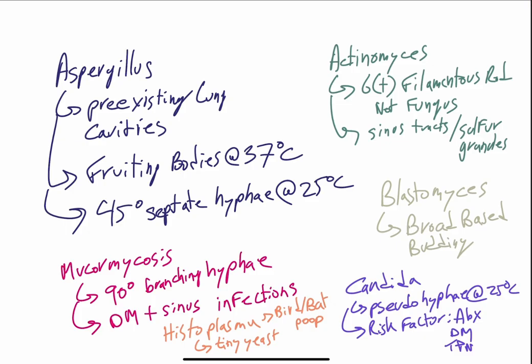For Actinomyces, this is a gram-positive filamentous rod, not a fungus. This causes sinus tract infections as well as sulfur granules. As far as Blastomyces, you want to think broad-based budding and wooded areas. For Candida, we're talking about pseudohyphae at 25 degrees Celsius and budding yeast at 37 degrees Celsius. The risk factors are broad-spectrum antibiotics, diabetes, and TPN. Histoplasma is a tiny yeast from bird and bat poop, and it can involve the adrenal glands.